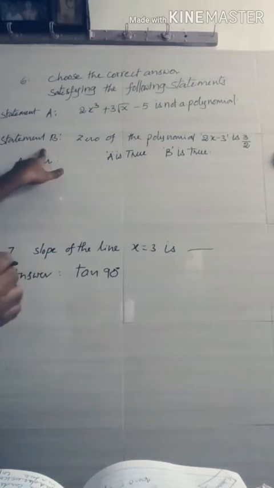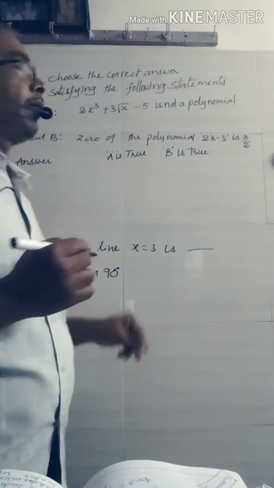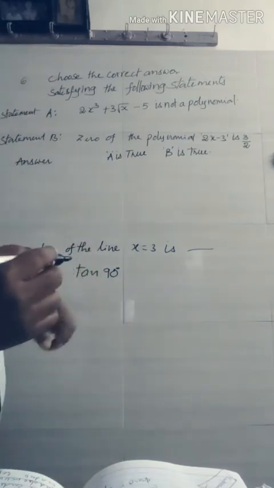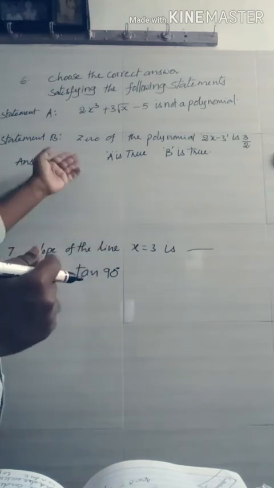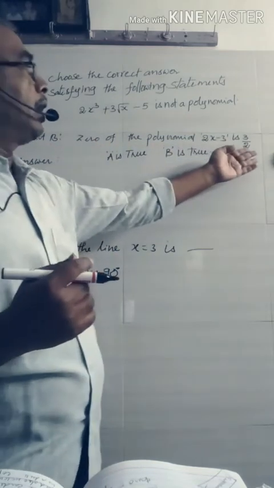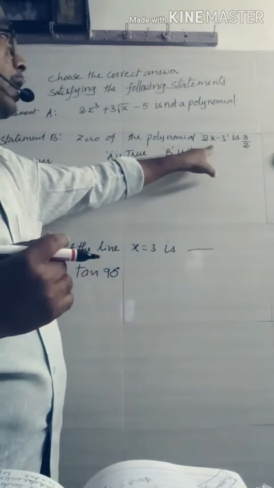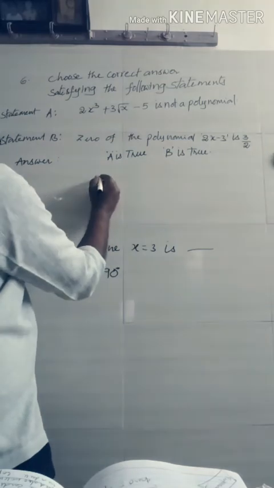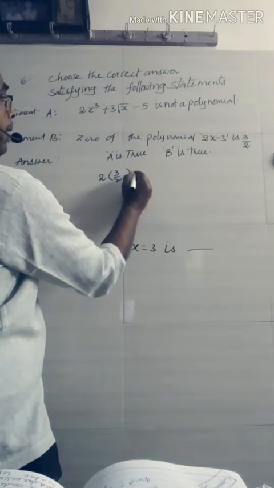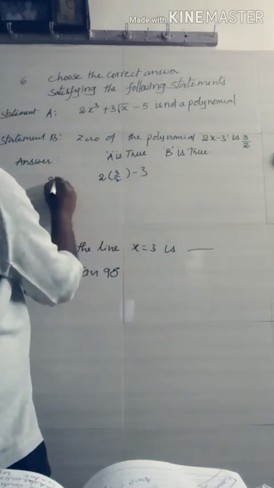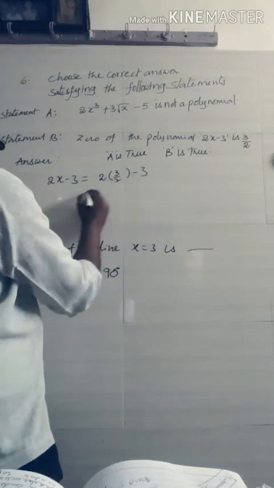Now, statement B. The zero of the polynomial 2x minus 3 is 3 by 2. We know what are zeros of polynomials. Here you may substitute 3 by 2 on behalf of x. What we get? 2x minus 3 is equal to 2 into 3 by 2 minus 3.